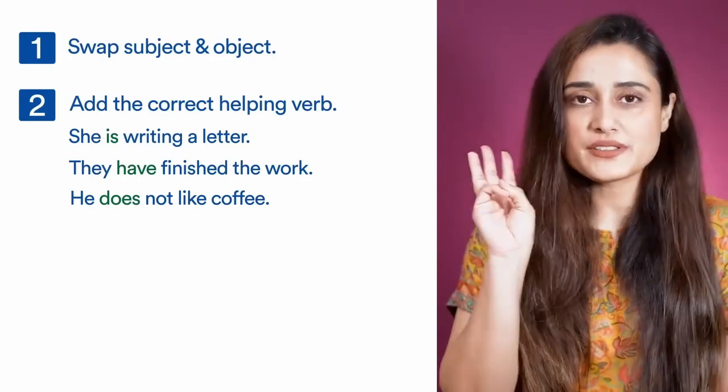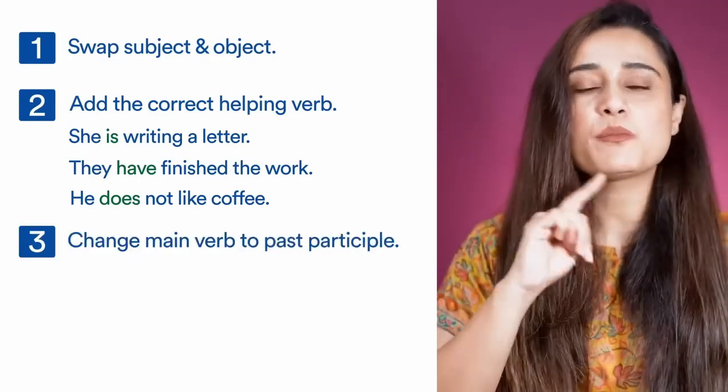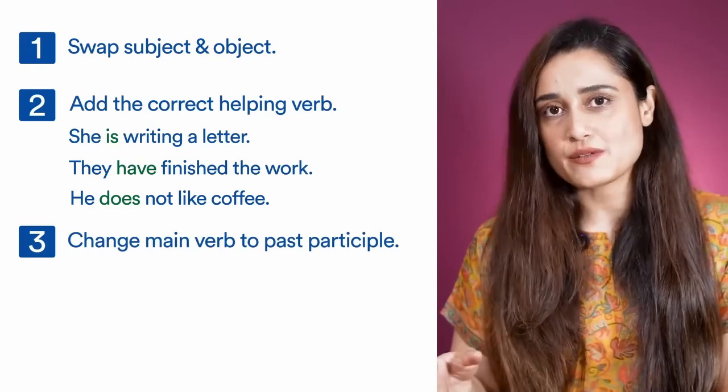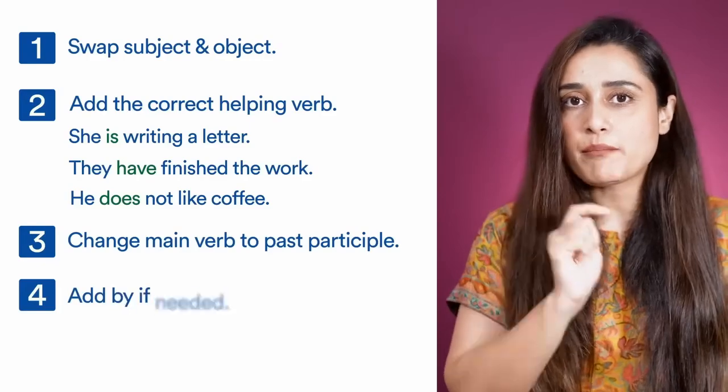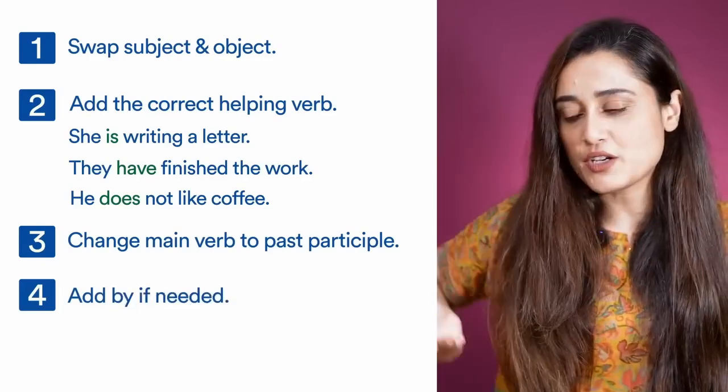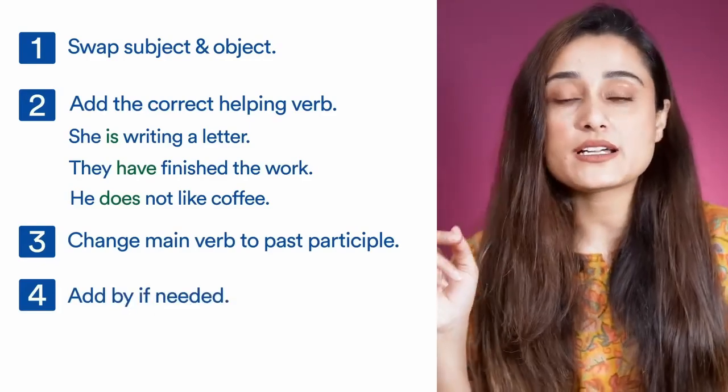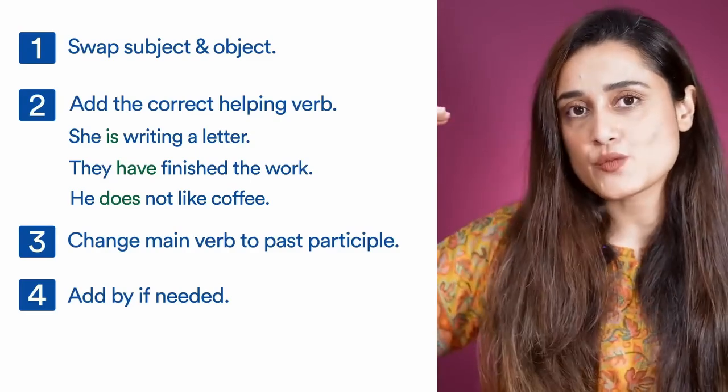Coming to my point number 3, change the main verb to the past participle, which is what you use in a passive voice. Okay, add "by," this is the 4th step. Add "by" if it is needed. So here are your 4 steps. And now we will convert a sentence from active to passive using this 4-step process.